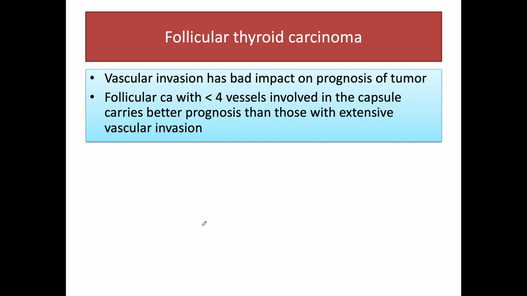Now, vascular invasion has a bad impact on the prognosis of follicular thyroid carcinomas, and the number of vessels involved also carries importance, because when less than 4 vessels are involved, that carries comparatively better prognosis compared to those with extensive vascular invasion.